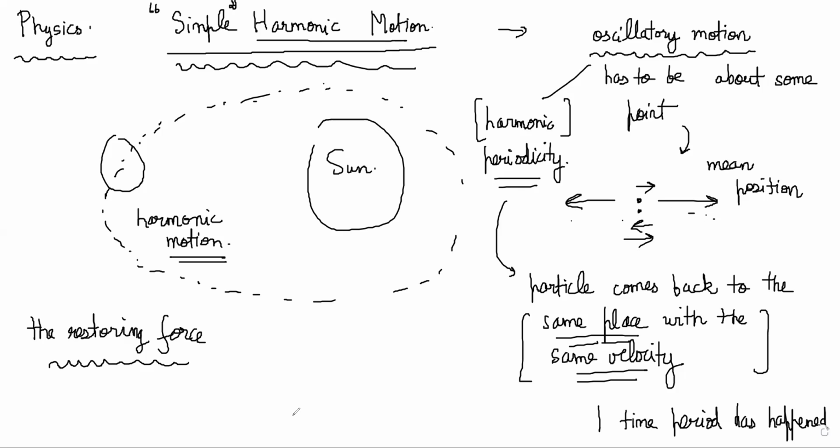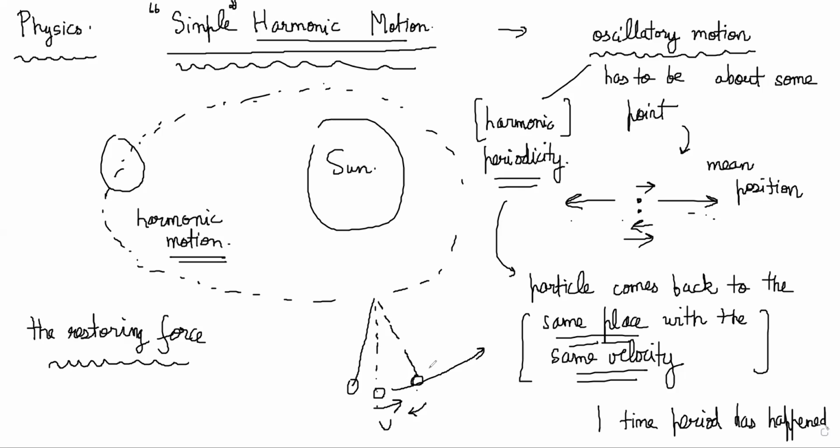Like if you think of a pendulum oscillating, while it is in the mean position, you give it a velocity like this. Eventually, why did it stop here and turn back? There must have been some force that is bringing it back. If there was no such force, then it should keep going like this.